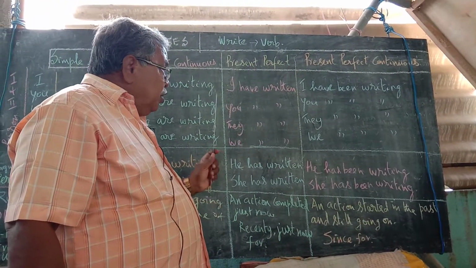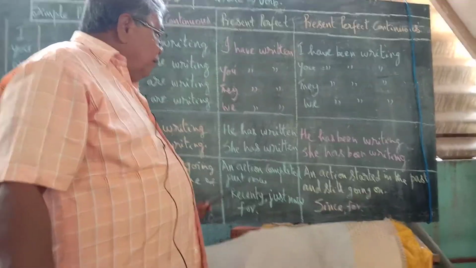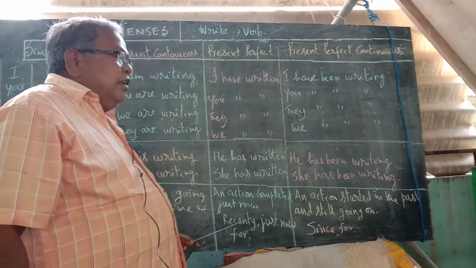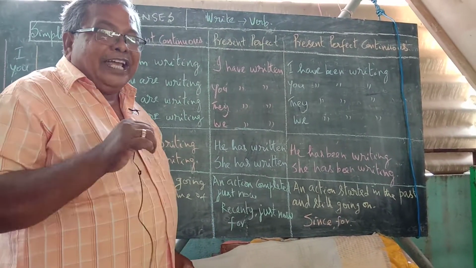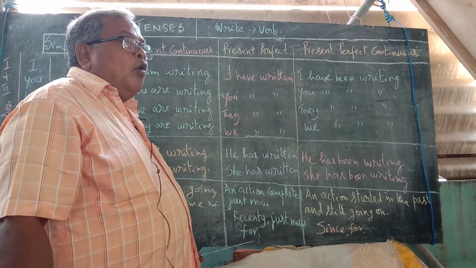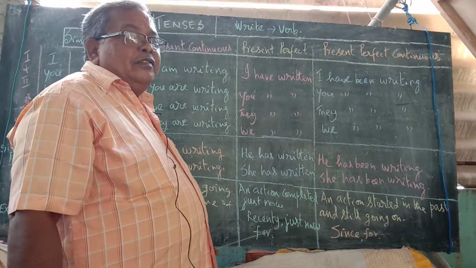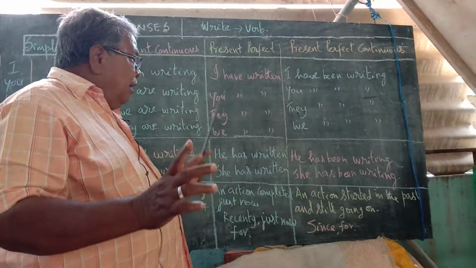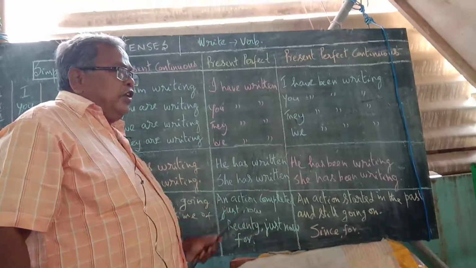You must remember this very important thing: an action completed just now. For that, recently I have gone to Chennai. Just now I have taken coffee. I have worked here for 15 years. In such a way, if we give examples, we can see how the present perfect is utilized in sentences.